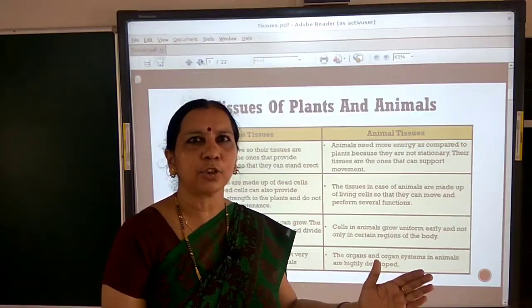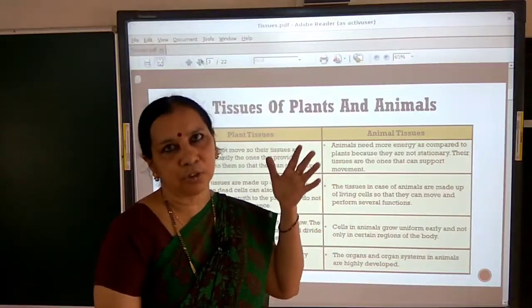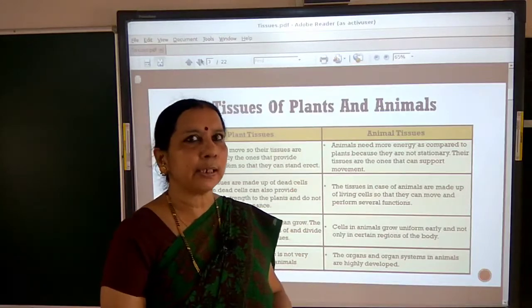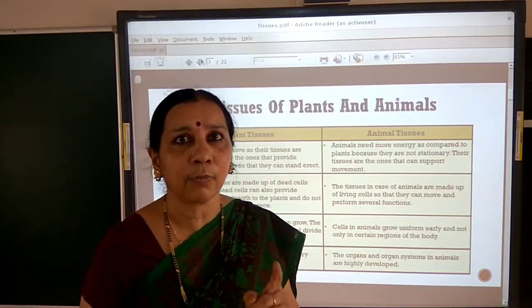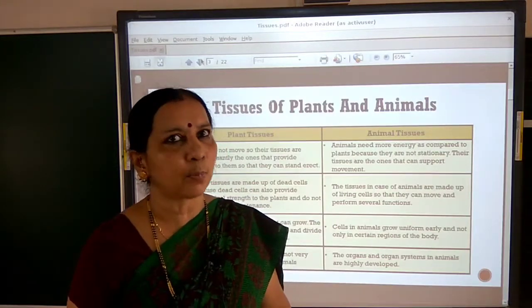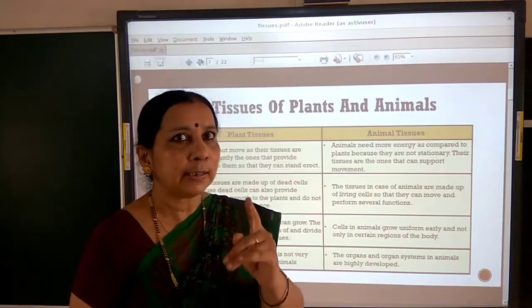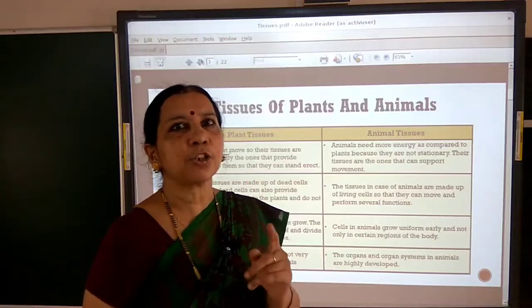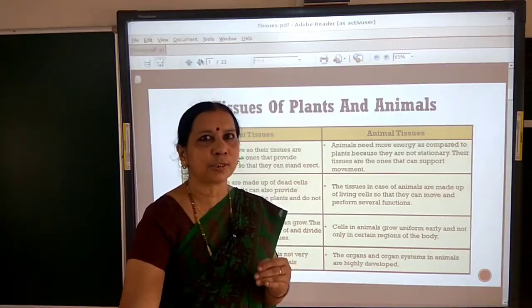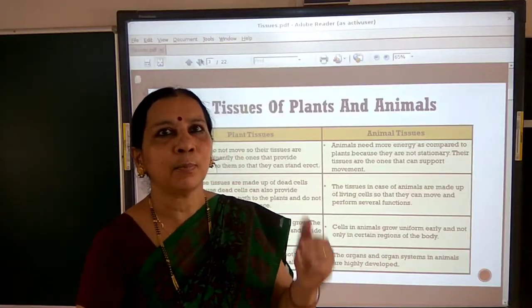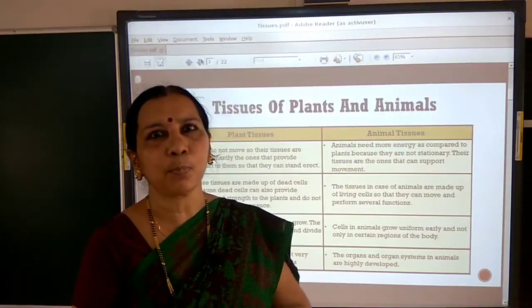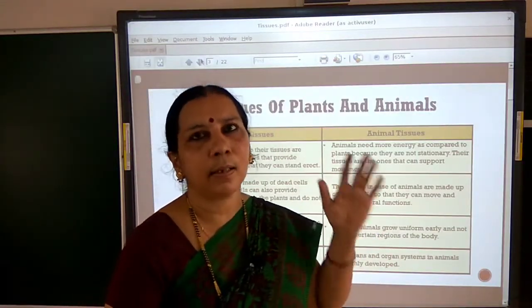Most of the plant tissues are supportive in function, and usually, since they need more support, dead cells give mechanical strength and support to the body. So, note the difference: most of the plant tissues contain dead cells to provide them with mechanical strength and support to the body to stand erect.